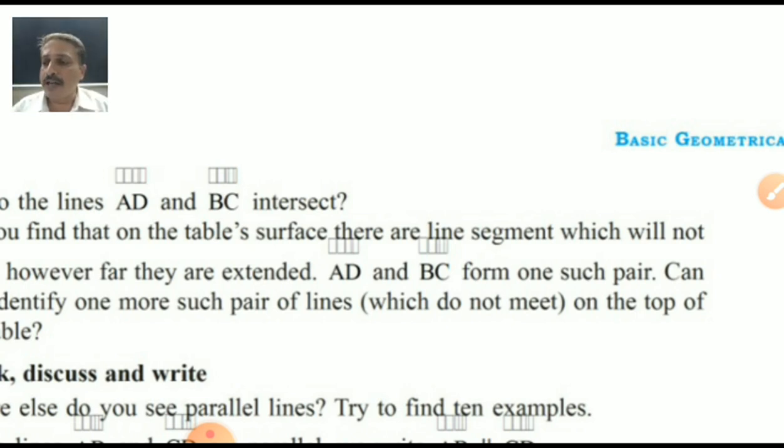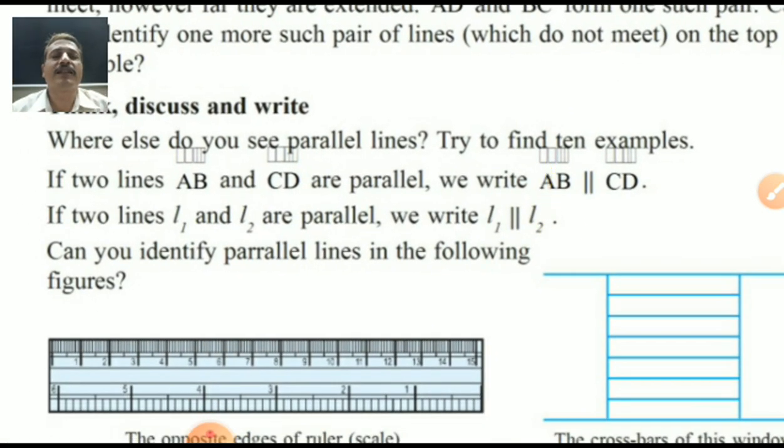Can you identify one more such pair of lines? Yes, you are right, my dear student. Yes, AB and CD. Both are parallels. First this way, then this way. Lines like this, which do not meet, we say are parallel lines. Yes, your idea is right. Scale. Yes, you are right. Think of the picture also. See, scale. Think and discuss.